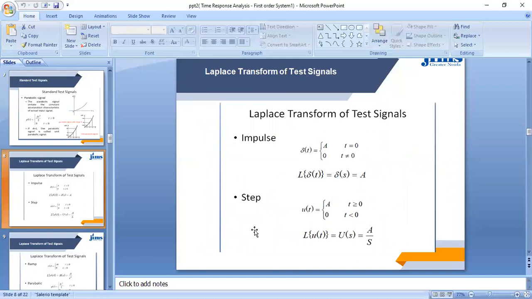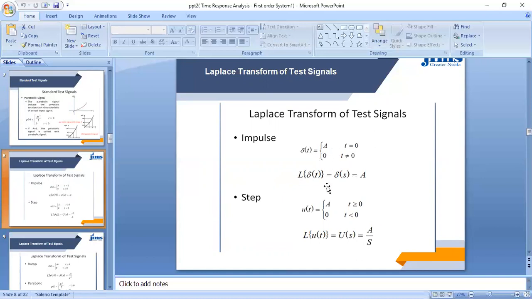Now, the Laplace transform of these test signals. We have discussed what types of standard signals there are: unit step signal, unit ramp signal, unit impulse signal, unit parabolic signal. Now, what are the Laplace transforms of these test signals? If we talk about the impulse signal, which is represented as delta(t), it has value A at t equal to 0. Always remember, in the impulse signal, the value is present at t equal to 0, and for the other values of t, its value is 0.